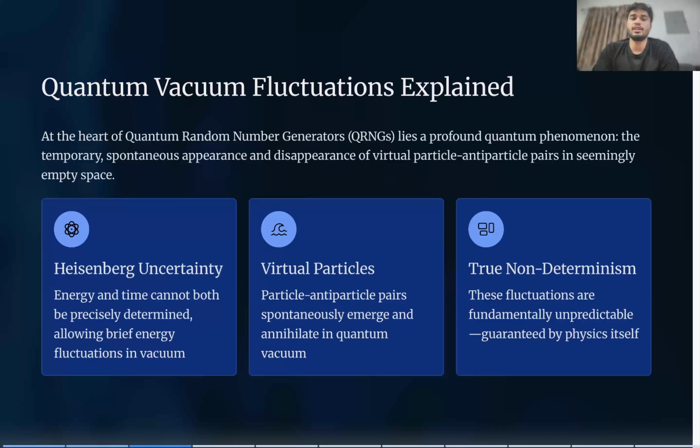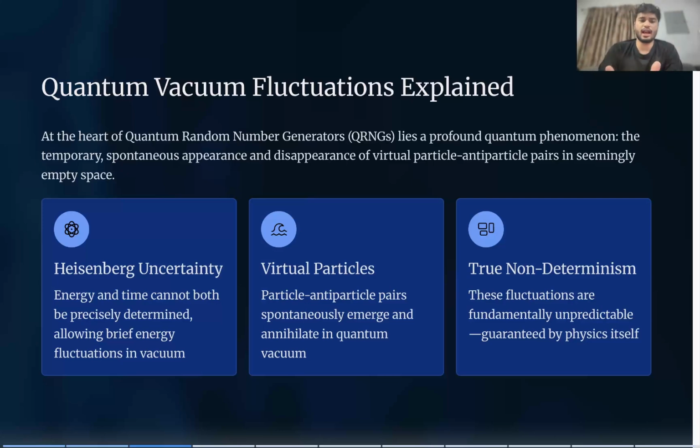They capture the movement of particles and antiparticles and how they travel in empty space. Everything is captured, and an algorithm processes the data and gives us a very random number that is used for the encryption and decryption process, acting as a secure key.